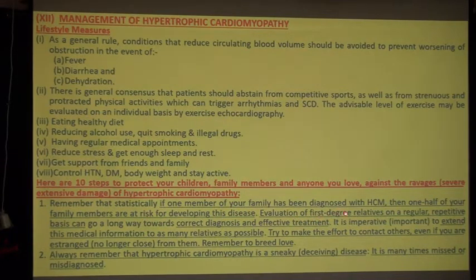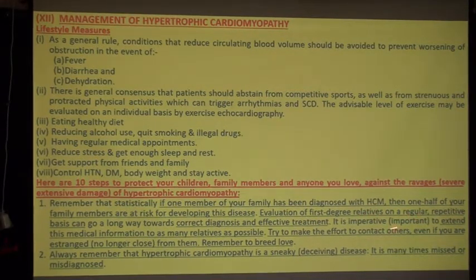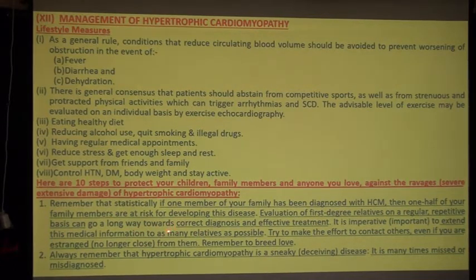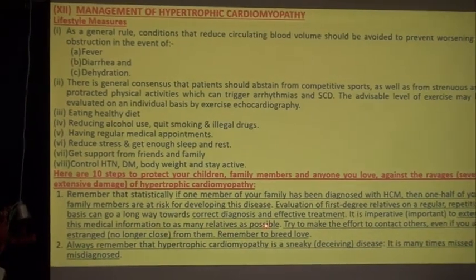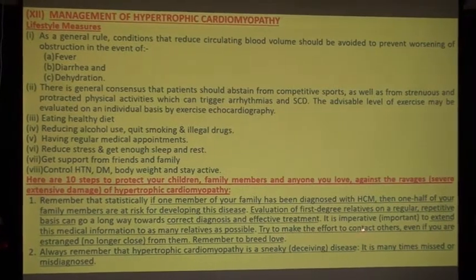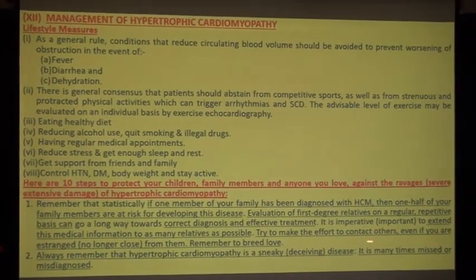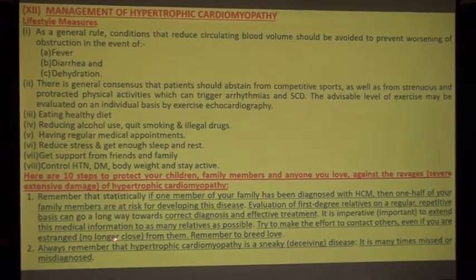Evaluation of first degree relatives, meaning father, mother, brother and sister, on a regular and repetitive basis can go a long way towards correct diagnosis and effective treatment. It is important to extend the medical information to as many relatives as possible. Try to make the effort to contact others even if you are estranged or no longer close.